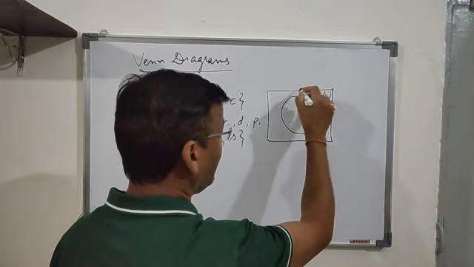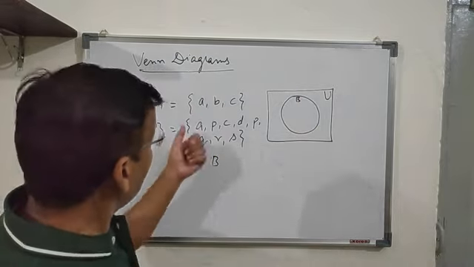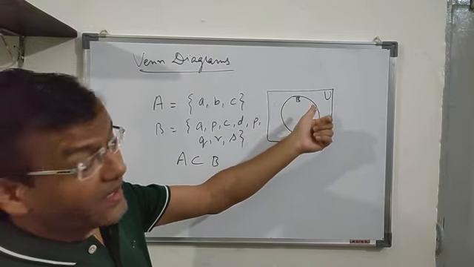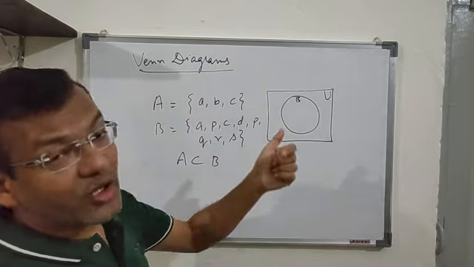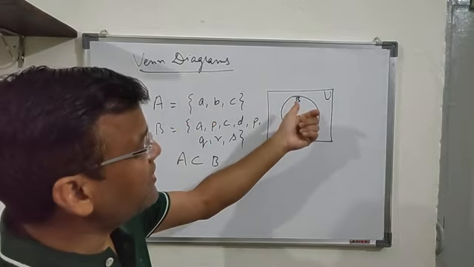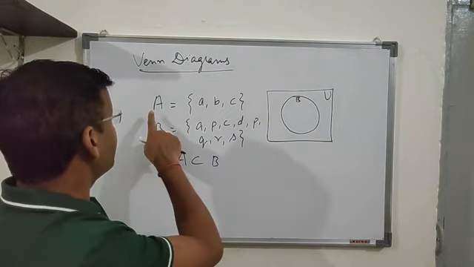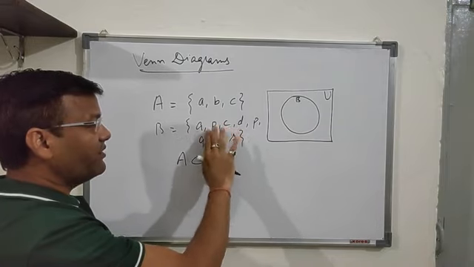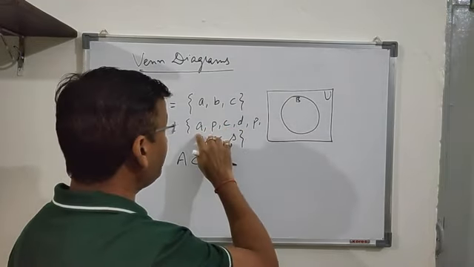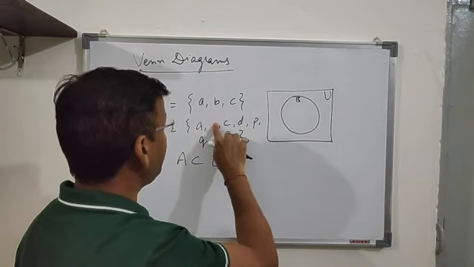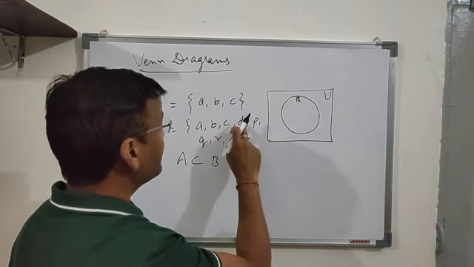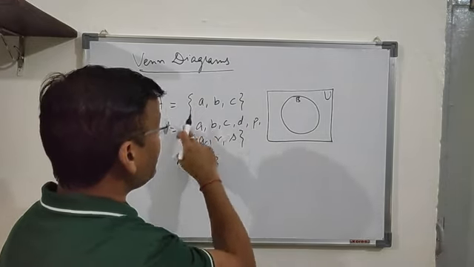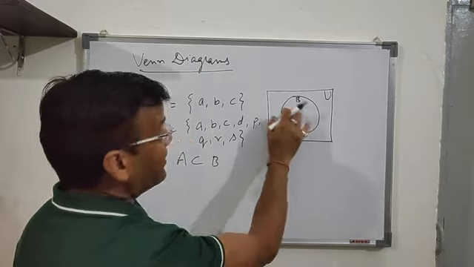because if I draw a circle here, the universal set is represented by a rectangle, and all the sets are represented by a closed curve. Basically, we generally take the circle in this case. So the set B is this circle. That means every element of the set B will be inside this circle: A, B, C, D, and P, Q, R, S. So these elements will be inside this circle.